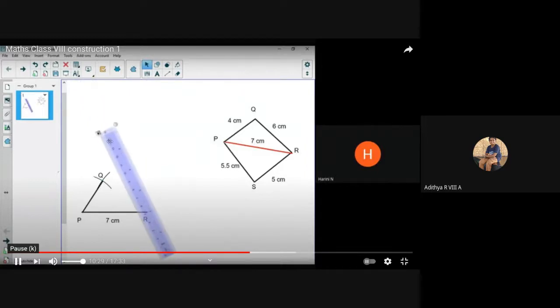Keep it along Q and R, and like this you will keep. Push it still a little that side.